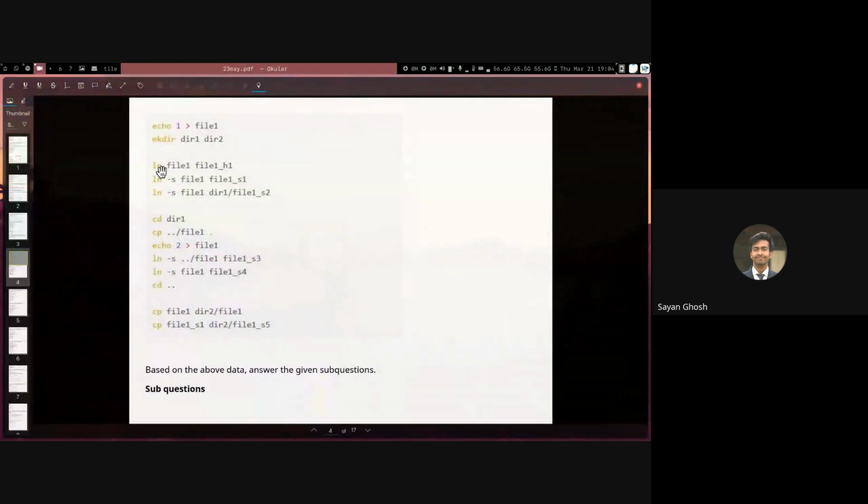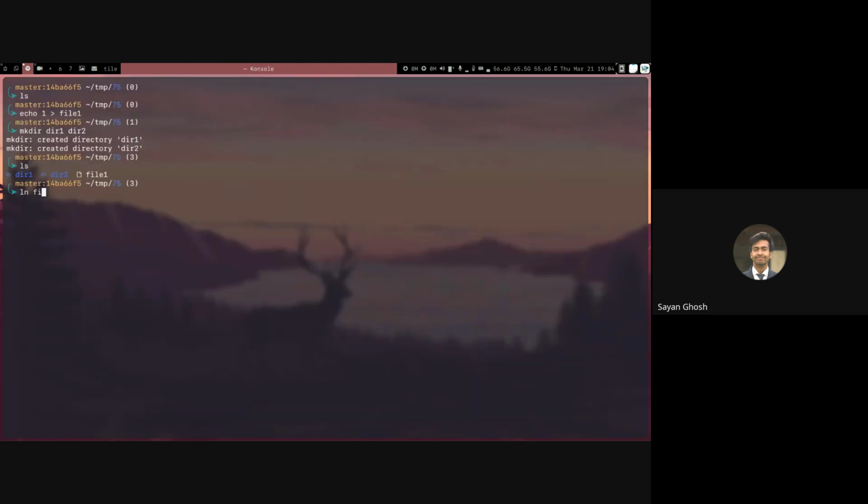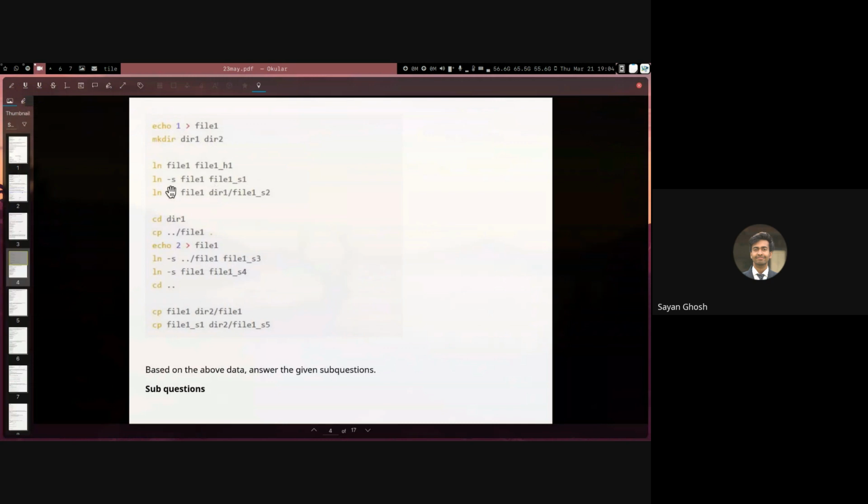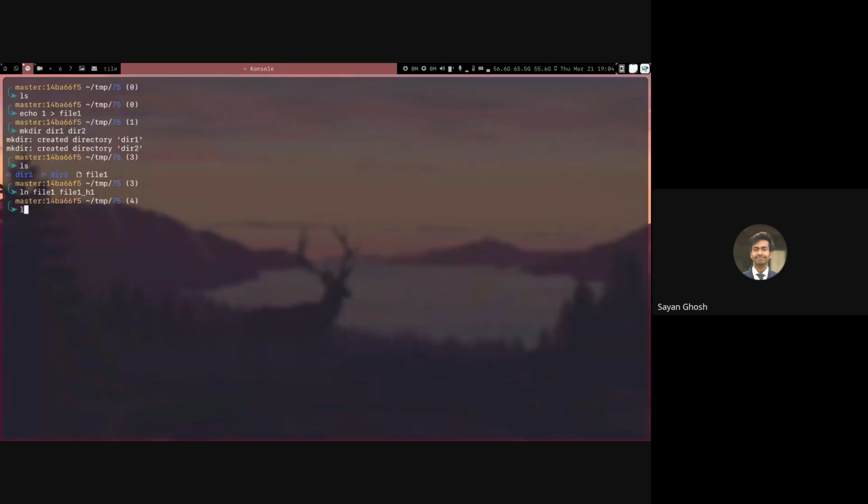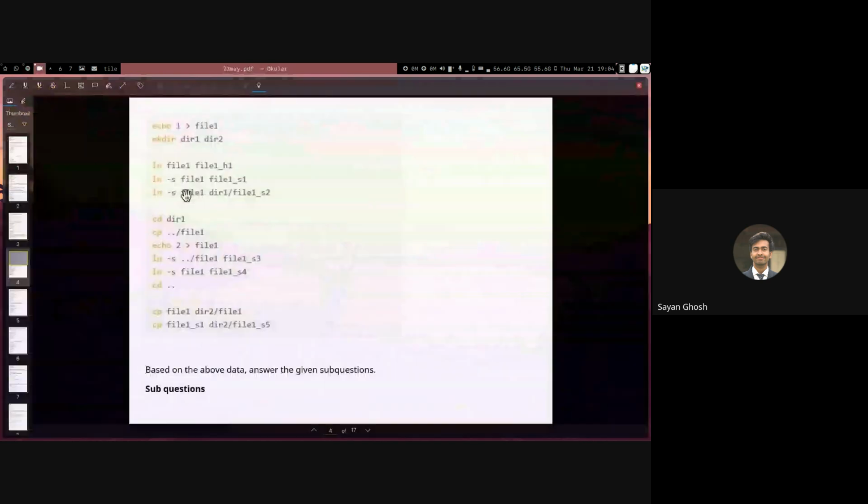Then we create a hard link. ln without a minus s is a hard link. So we create a hard link to this file, file1, and name it file1_h1. So we do ln file1 file1_h1. File1_h1 is the hard link. Then we create two soft links. Here we are writing ln -s file1.